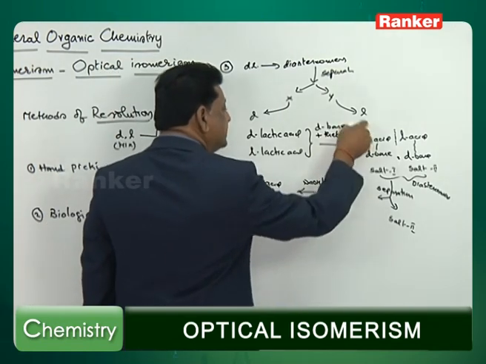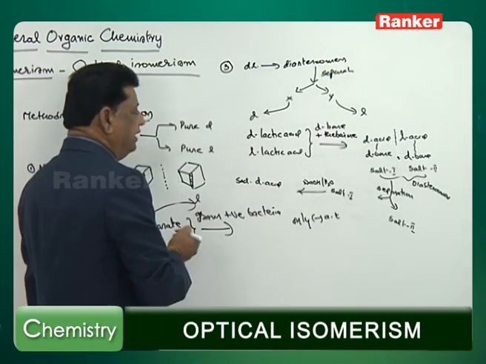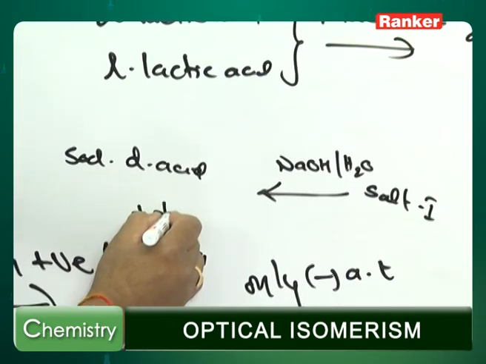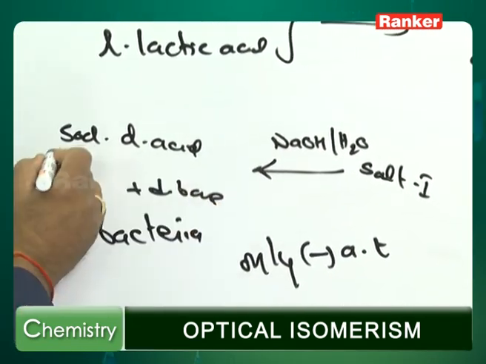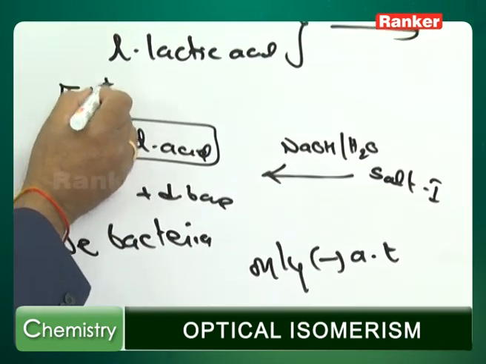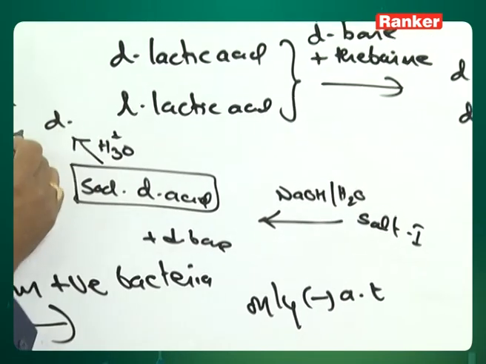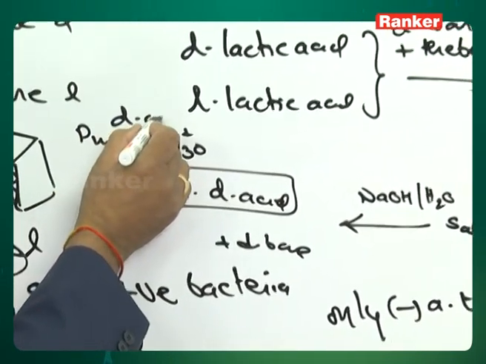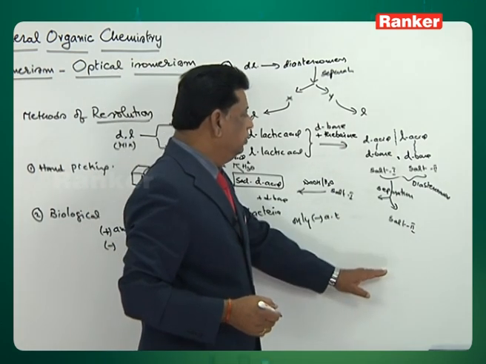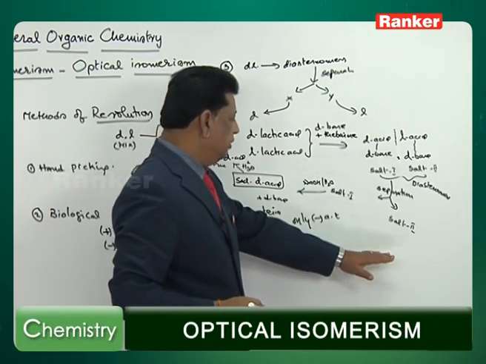Instead of the D base salt, the sodium salt of the D acid is released, and the D base will come out. Now you take the sodium salt and hydrolyze it with a dilute acid, so you will get the pure D acid. Similarly, on the other side you have to hydrolyze salt 2 using a strong base like sodium hydroxide,